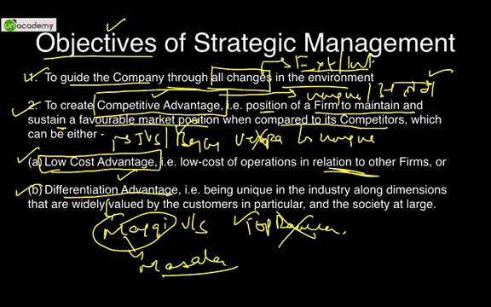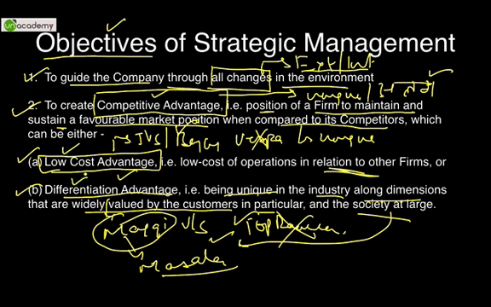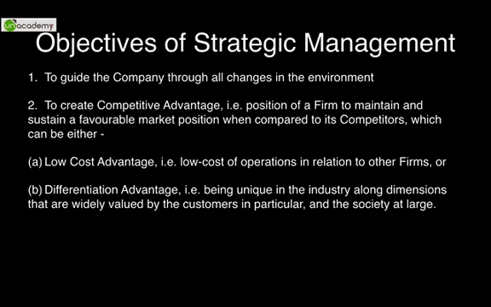That is being unique in the industry along dimensions that are widely valued by customers in particular. All of us value Maggi masala and the society at large. Even our society values Maggi masala. So we have a differentiation advantage. Either it will be a cost advantage or differentiation advantage, or both, it will give us a competitive advantage.